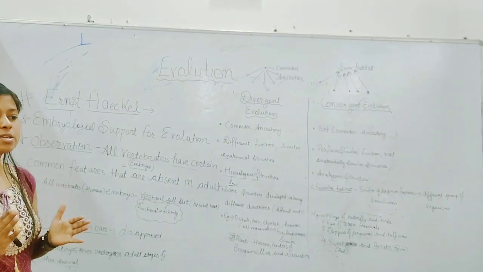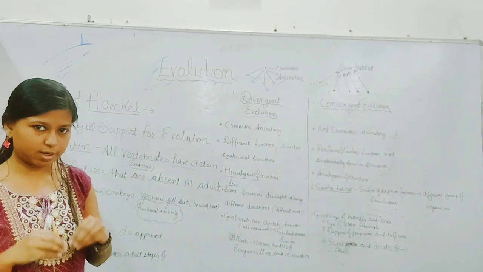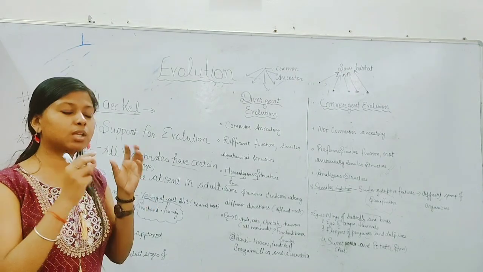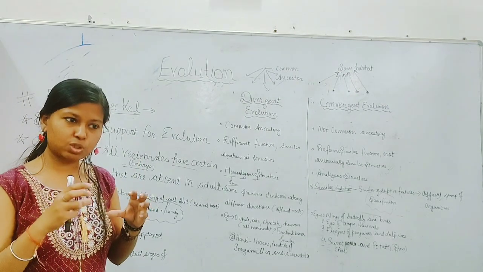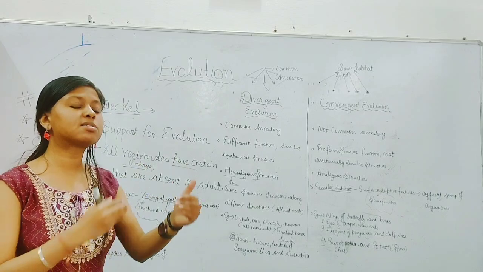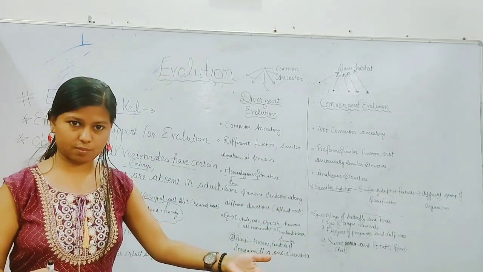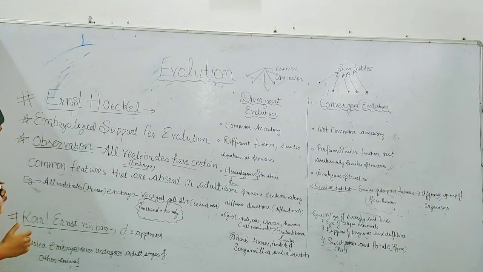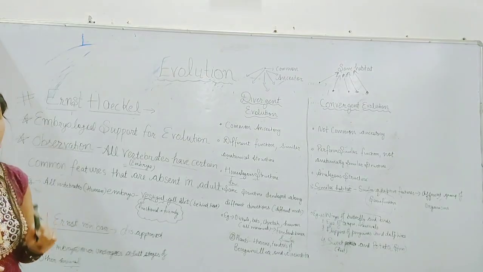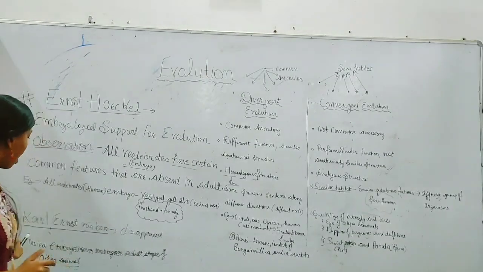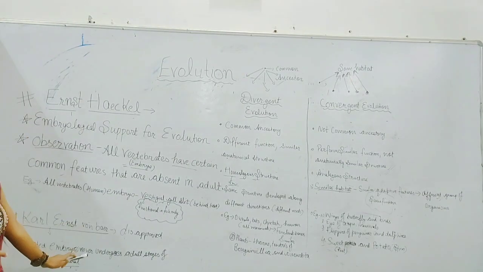Basically, he wants to say that during embryology of a vertebrate, the embryo goes through the various adult stages of other organisms. However, this theory was disapproved by Karl von Baer.